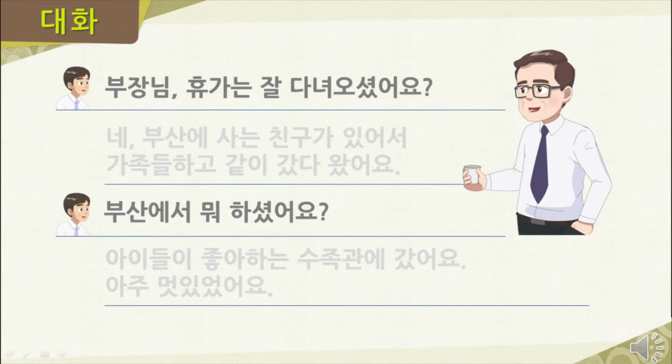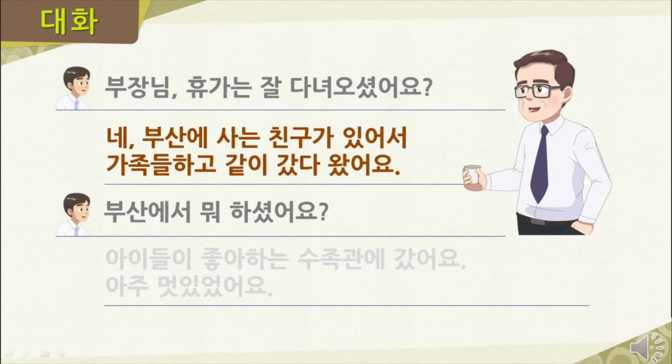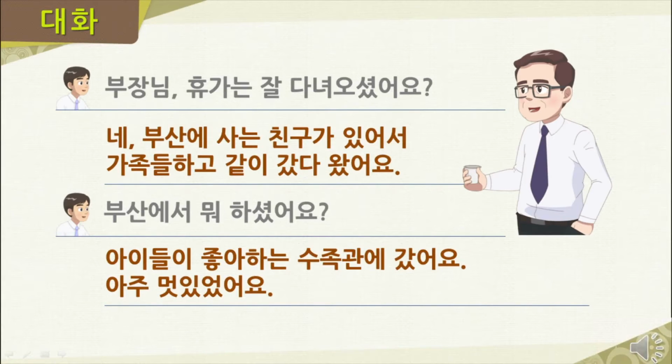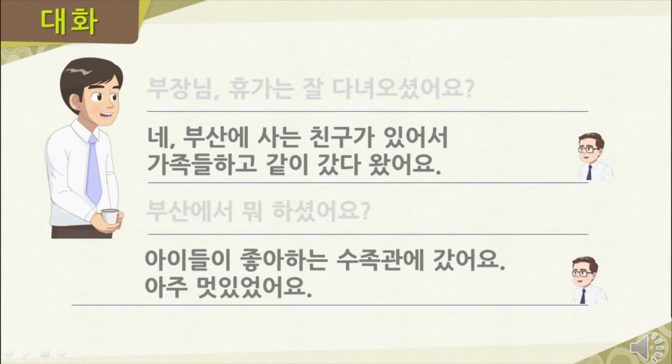Now, let's go through the dialogue again. This time, you read the role of Mr. Lee. 부장님, 휴가는 잘 다녀오셨어요? 부산에서 뭐 하셨어요? Great.